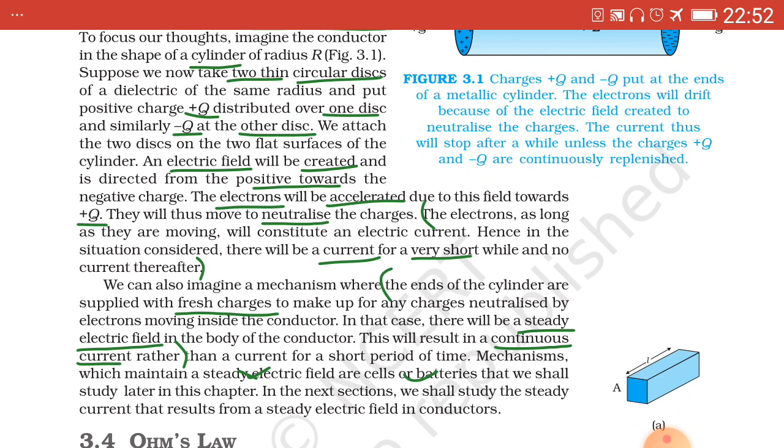The electrons will be accelerated due to this field towards plus Q and thus move to neutralize the charges. Neutralize is the important word.